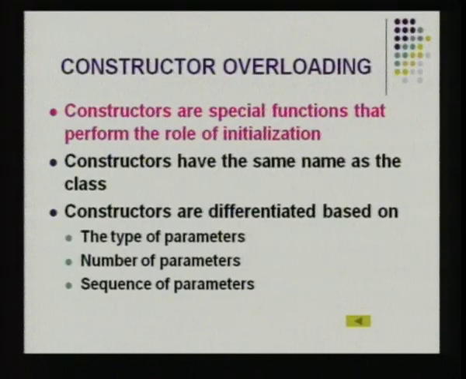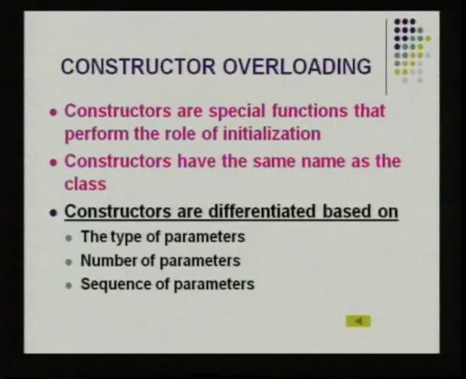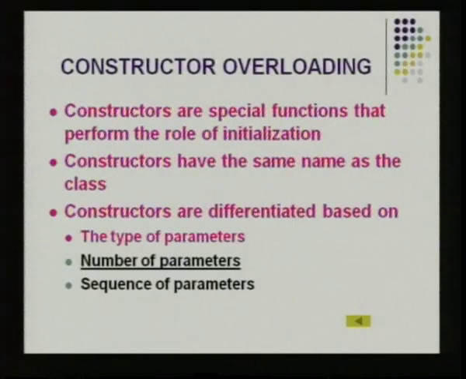As I said, a class can have data and functions. So, when you give values to those data, it is called initialization. That is normally done in constructor function. They have the same name as the class name. Secondly, all constructors should have the same name as the class name. So, this is bringing the constructors to the same point of functions. When all constructors have the same name, how are we going to differentiate on the operations that are to be performed by the constructors? Constructors are differentiated again based on the same 3 features: the type of parameters, the number of parameters and the sequence of parameters.